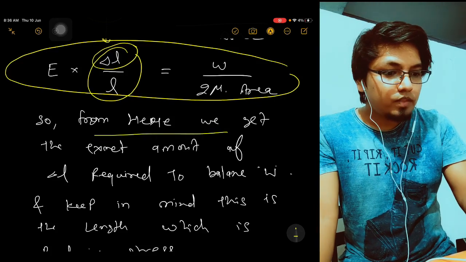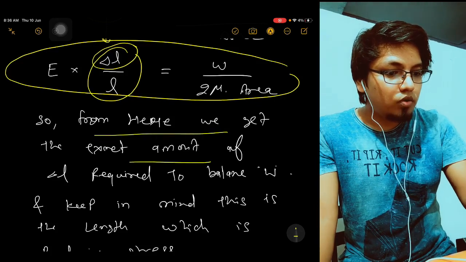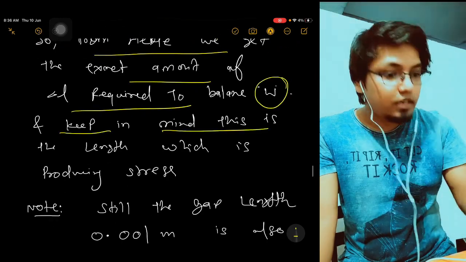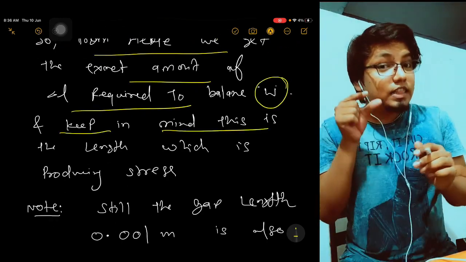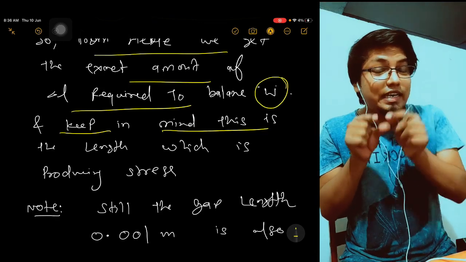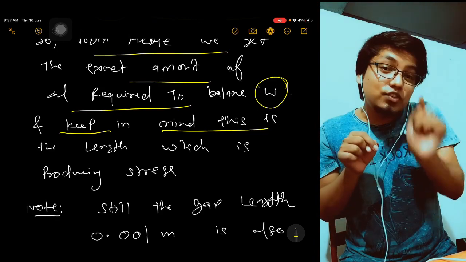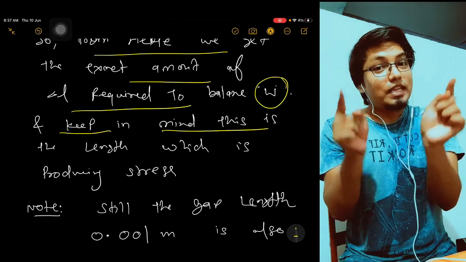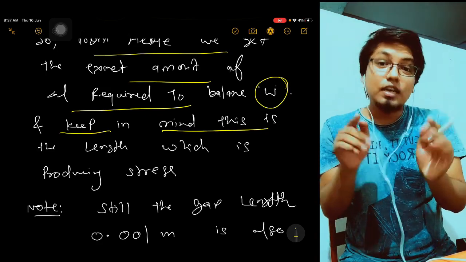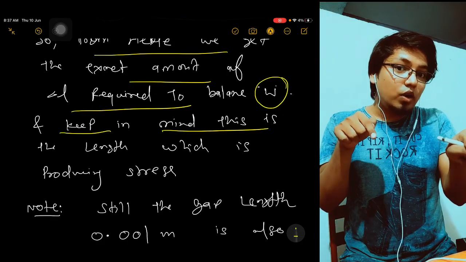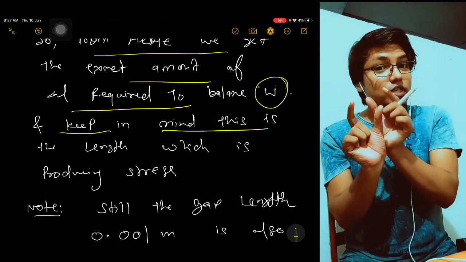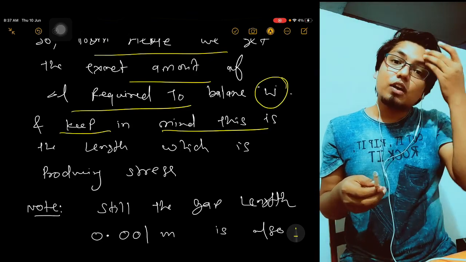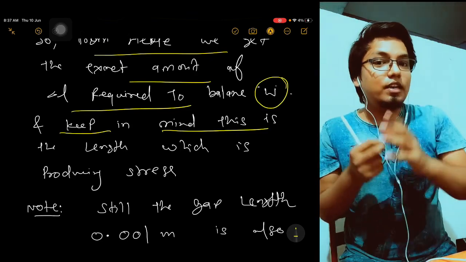So from here the exact amount of del L required to balance the weight. Keep in mind this del L what we are talking here is the del L to produce the stress. It means already we have a gap that we have not considered. So we have two types of increment in the length.